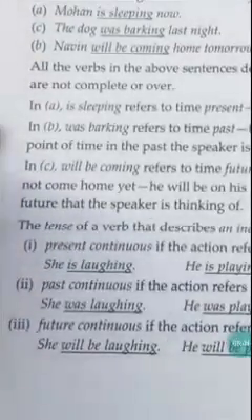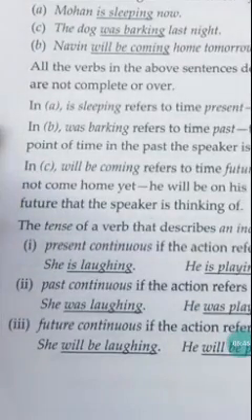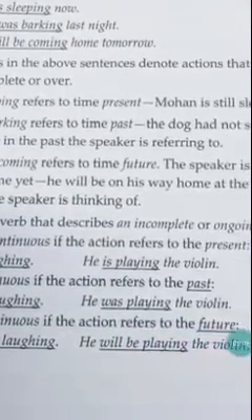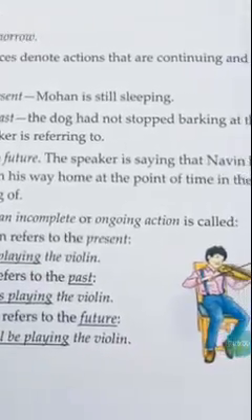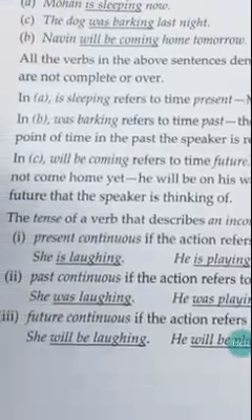Next, the tense of a verb that describes an incomplete or ongoing action is called present continuous. See here, it is continuing. The action is continuing. It is not yet completed.